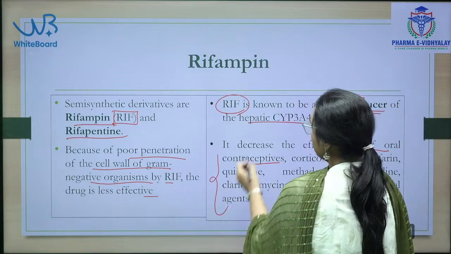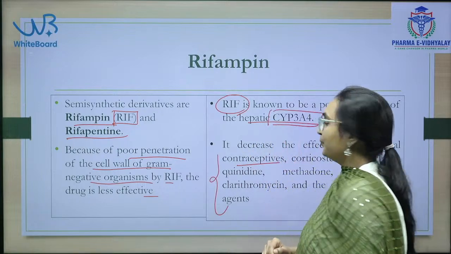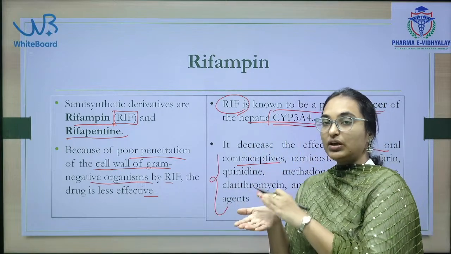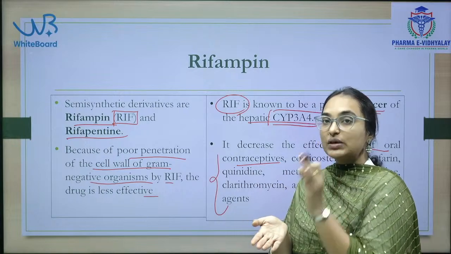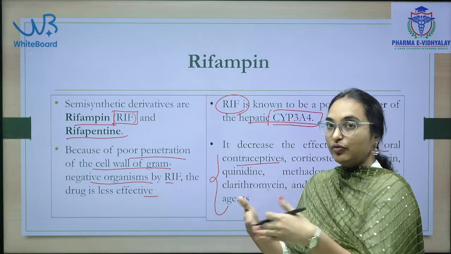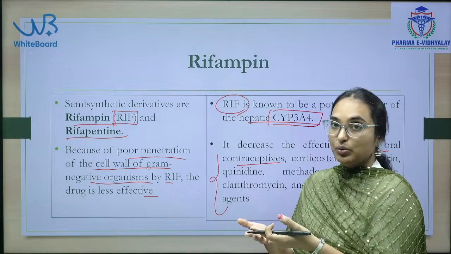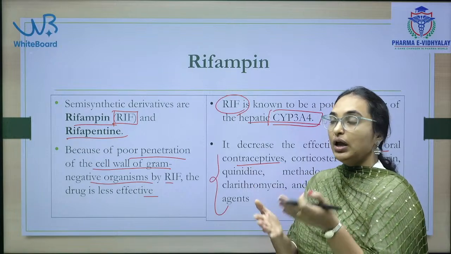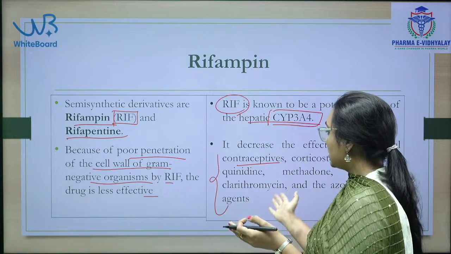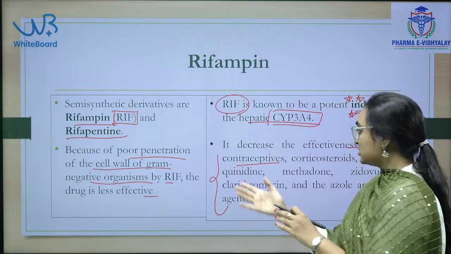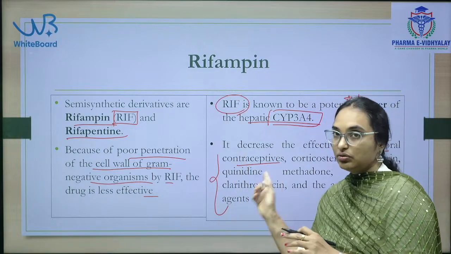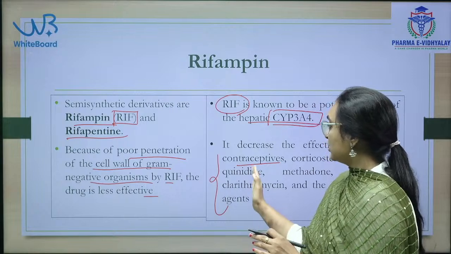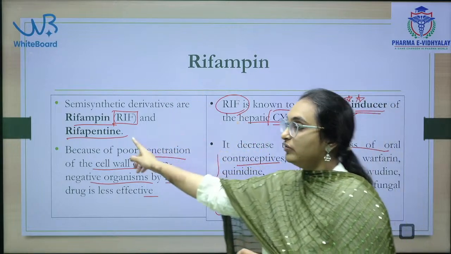All these are substrates for CYP3A4, meaning these drugs get metabolized by the CYP3A4 enzyme. If CYP3A4 is more induced, its activity is more, so you have to keep in mind these drugs when taken in combination with rifampin.